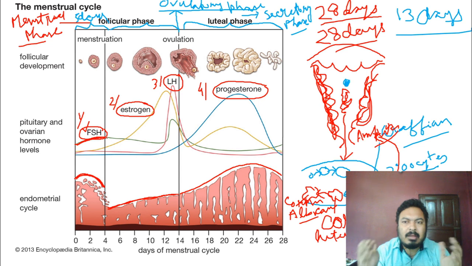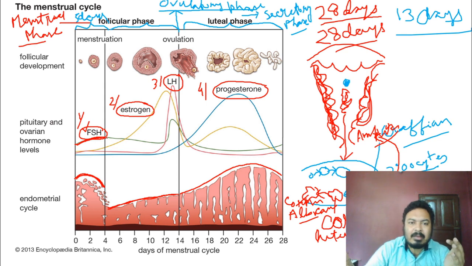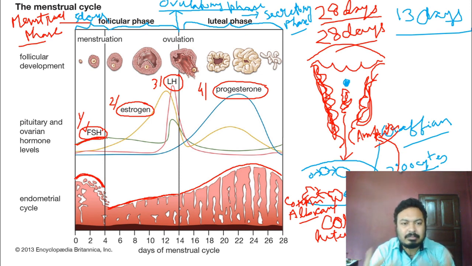So FSH stimulates one follicle so that it can convert into the secondary follicle, then convert into the tertiary follicle. So primary becomes secondary, secondary becomes tertiary. That's why the FSH concentration is high. It stimulates a follicle, and the follicle starts to form. The structure changes from primary to secondary, secondary to tertiary.